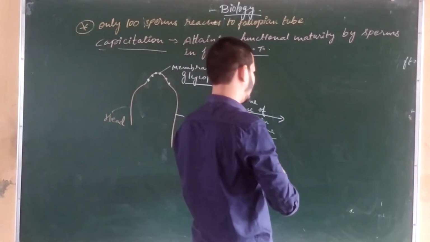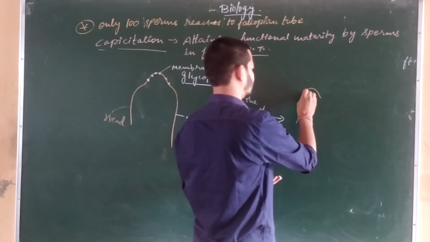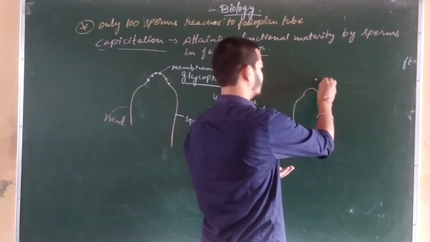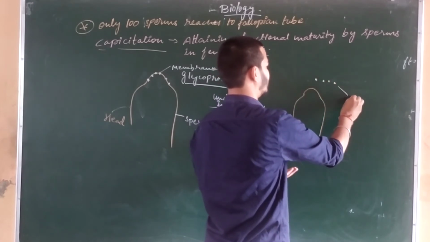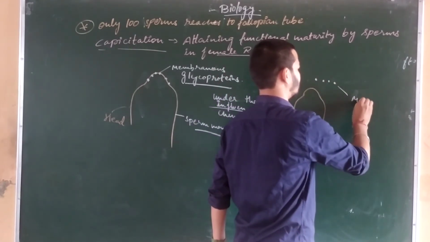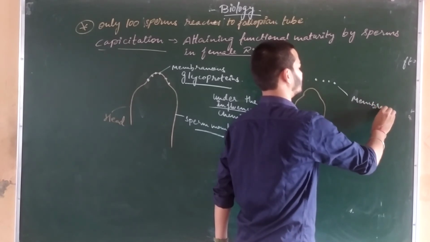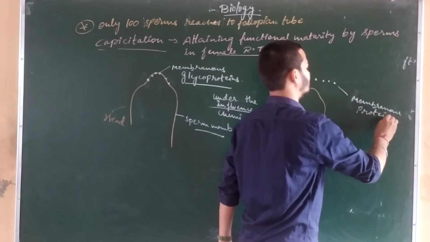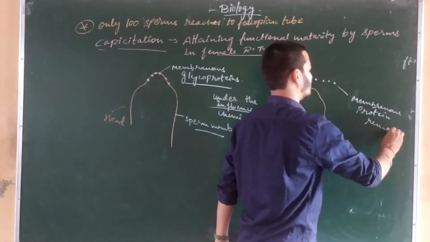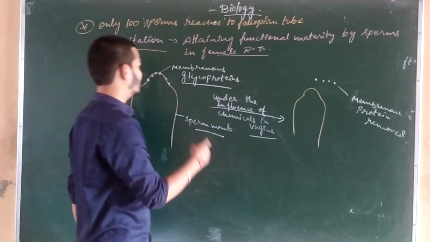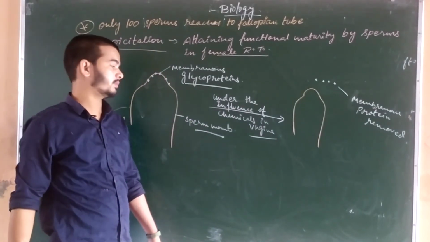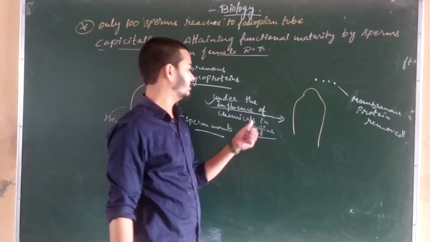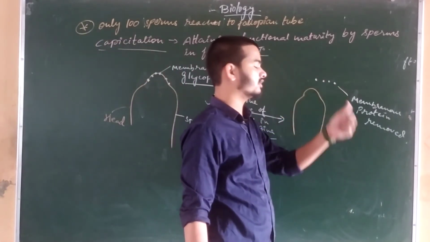So this is the membrane of sperm, and membranous proteins are removed. What is happening over here? The membranous proteins are attached to the membrane of sperm, and under the influence of certain type of chemicals which are released in the vagina, they are removing these membranous proteins.